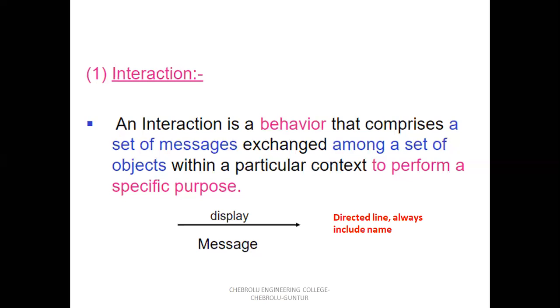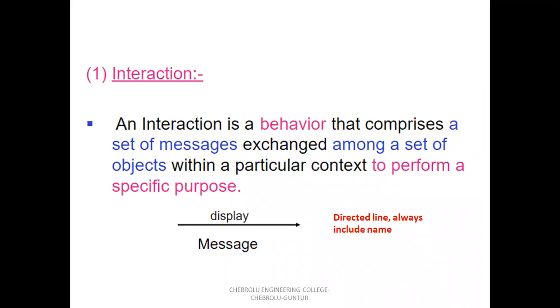Suppose in an ATM machine, you want to find the balance of your account, so you interact with the ATM machine. First insert the card, next enter the PIN number, and next select the service. That means the interaction between the customer and the ATM machine is through a debit card. That is the interaction: a set of messages transferred among objects.